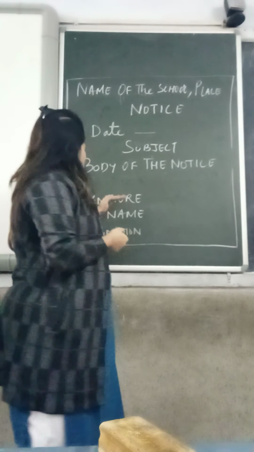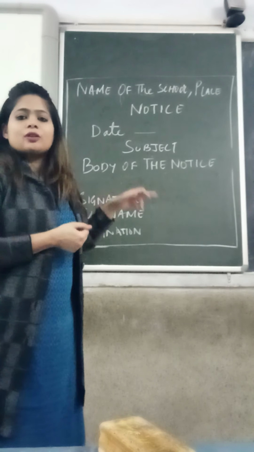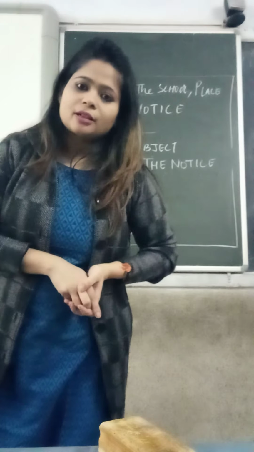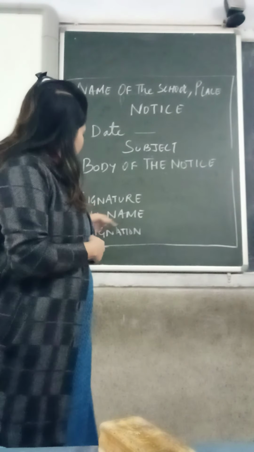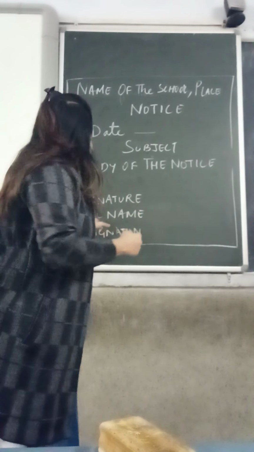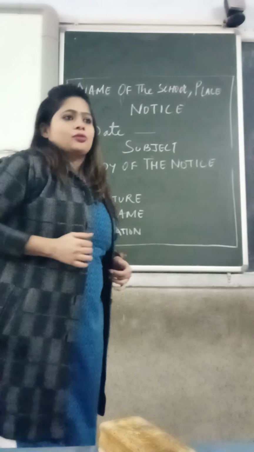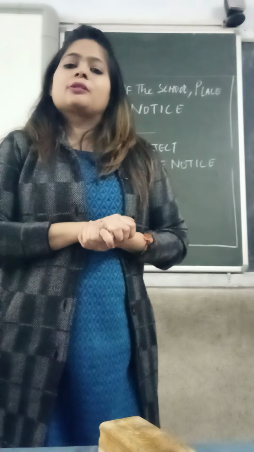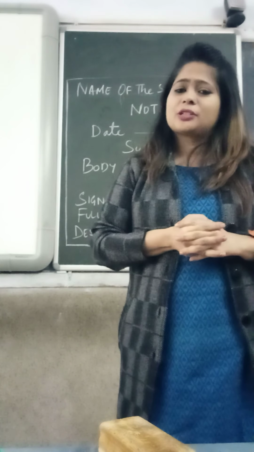For example, what details you are writing in a notice. And coming towards the end is the signature. Signature of the person who is writing the notice, and whose name should be there. Signature, and just after the signature, children, the full name should be there. And then the designation. What position is that person holding in the school authority or in the school administration.